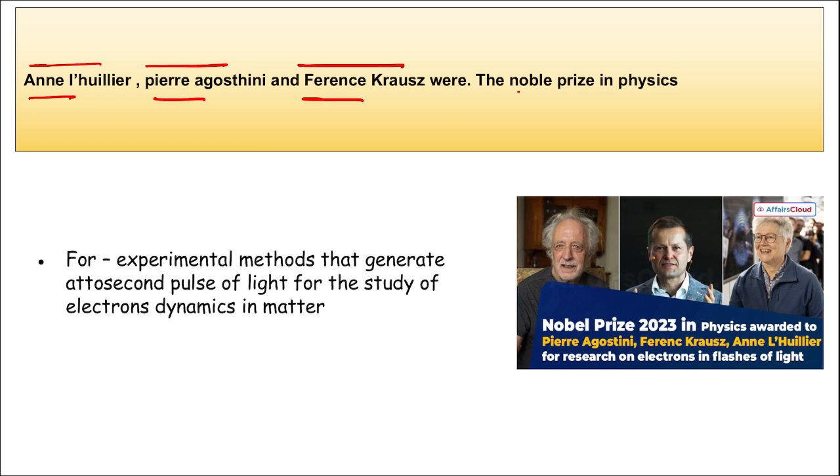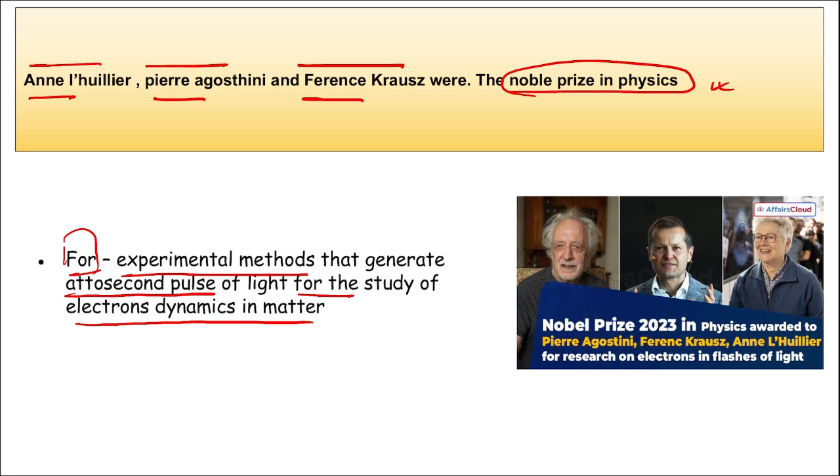They are the 3 individuals who were recently awarded the Nobel Prize in Physics. Mark this as important. As you can see in the picture, these are the 3 individuals who were awarded the Nobel Prize in Physics, right? And remember, they were awarded for their experimental methods that generate attosecond pulses of light for the study of electron dynamics in matter. Highly important, take a note of it.